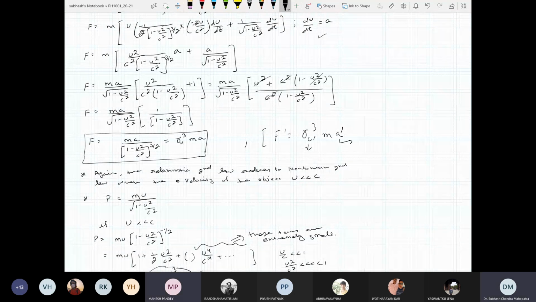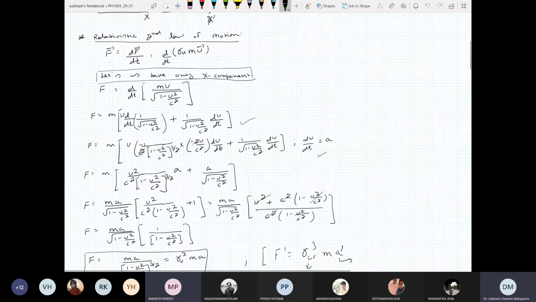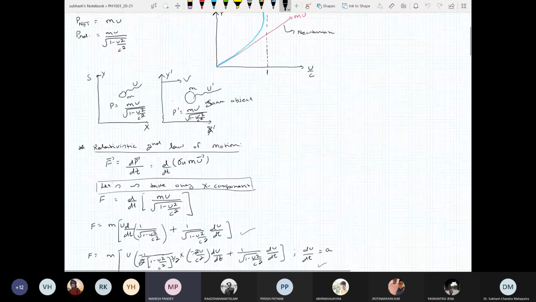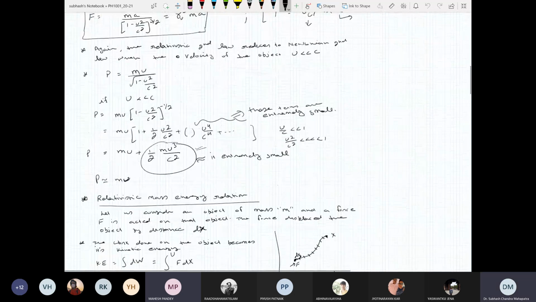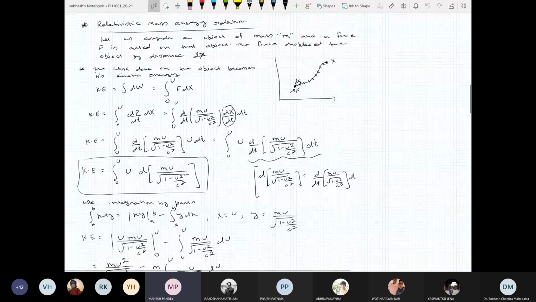Okay, good. Any other question? Sir, so then in the integration part, the integral of F dx from 0 to v, the F is gamma cubed mv, gamma cubed ma.